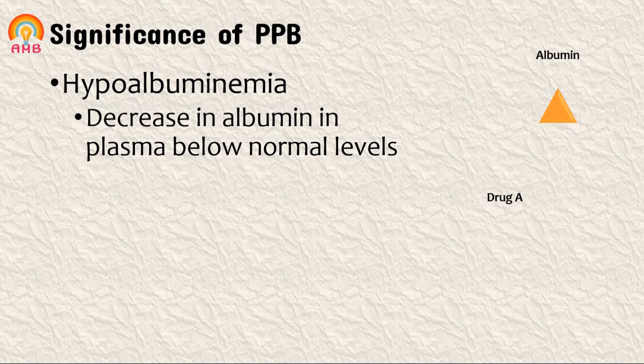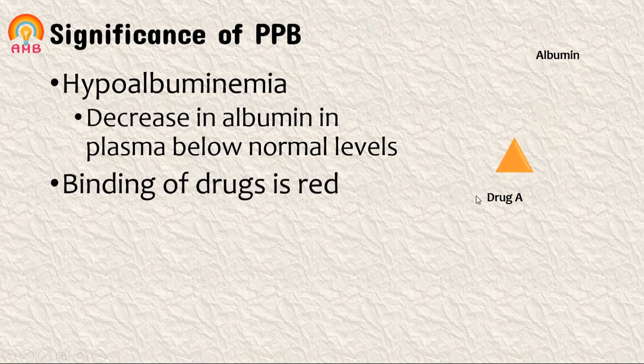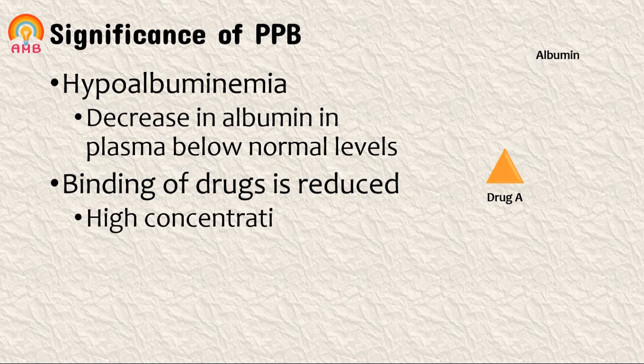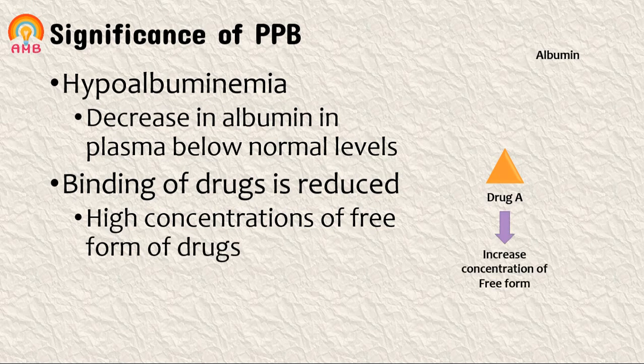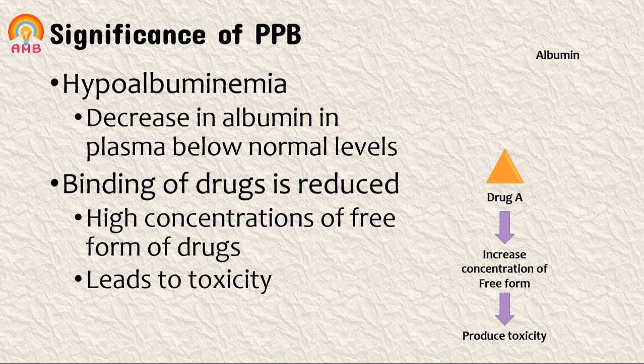And if albumin concentration is reduced, and albumin is not available in the required quantity for binding with the drugs, then also there are chances of increase in the free form concentration of these drugs which have the ability to bind with albumin. And because of the increase in free form concentration, there are chances of toxicity of these drugs. So that is again an important significance of plasma protein binding.